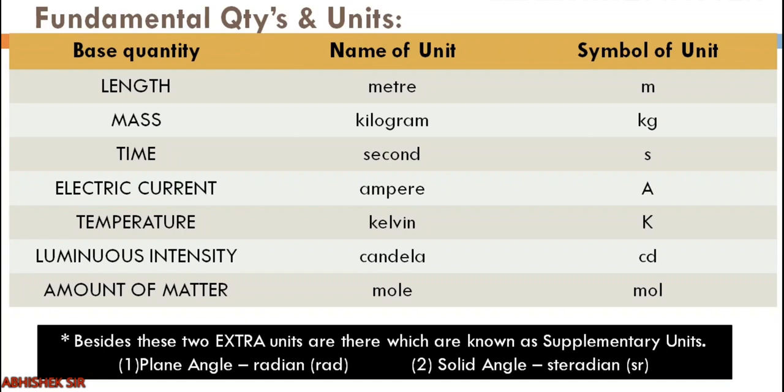Besides these 7, we have 2 extra units which are also known as supplementary units. They are plane angle and solid angle. So you came to know that it is the measurement of angle. Now if it is 2D, it is plane angle, which is measured in radian. In the bracket I have given the symbol. And if you are measuring angle in 3 dimensions, it is solid angle. The unit is steradian and the symbol is sr. Clear?